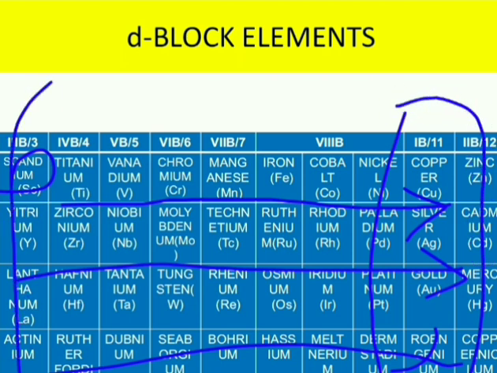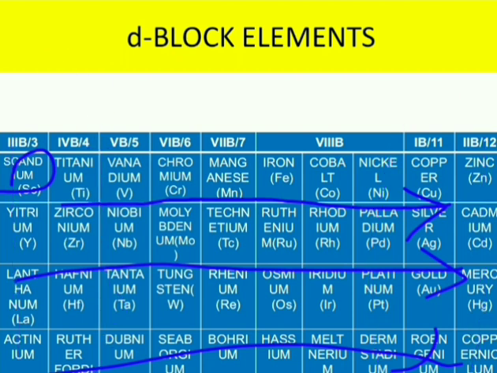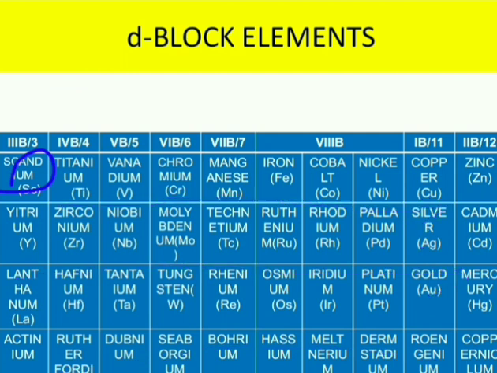These elements will be showing somewhat similarities with the s block elements. So these properties are nothing but the transition. These elements are nothing but the transition between s and p block elements. So therefore the d block elements are known as transition elements. Most of the metals which we use nowadays are from these d block elements.